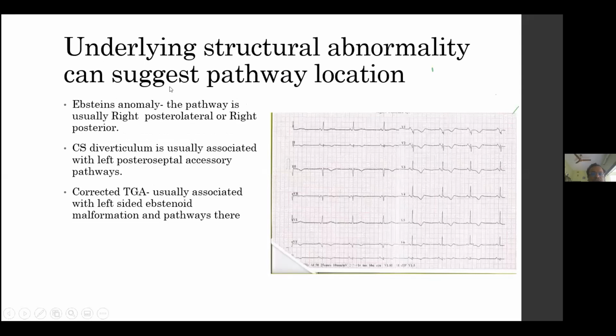Now, if you have an underlying structural abnormality, that also helps you to localize. For example, if you have an Epstein's anomaly, you will most likely have a right posterolateral or right posterior pathway. In corrected TGA, usually you will have a left-sided Epsteinoid malformation and the pathways will be located there. Thank you.